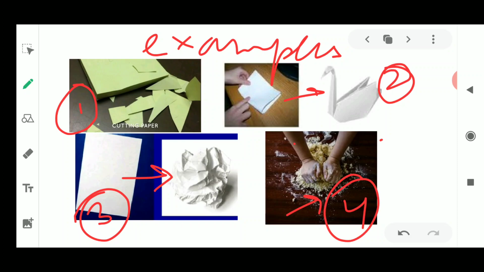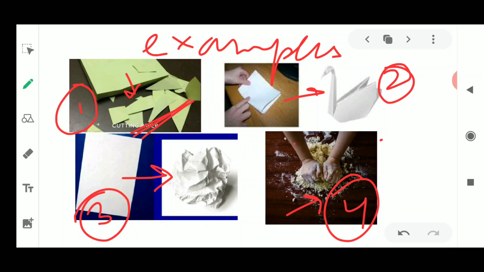Now I would just like to tell you that yes, these are satisfying changes in the physical properties only. How? Let us see. I'll explain the first example first. A paper was in a very plain shape, in a good shape. It was looking very nice. Now you have used your scissors and cut this paper in a haphazard form. Now this paper is in the form of small pieces, small bits.